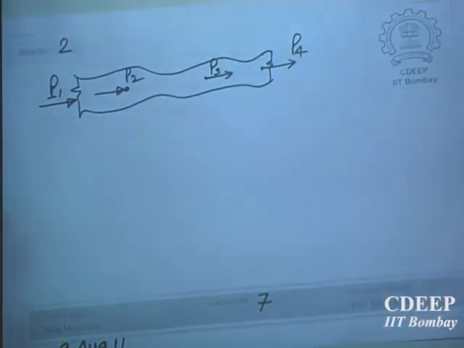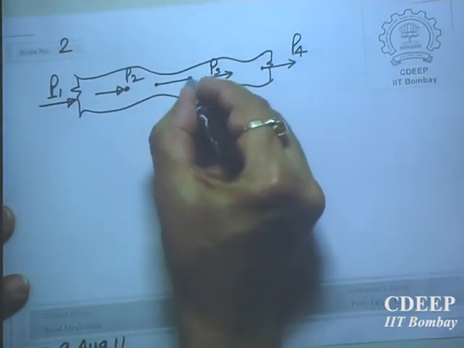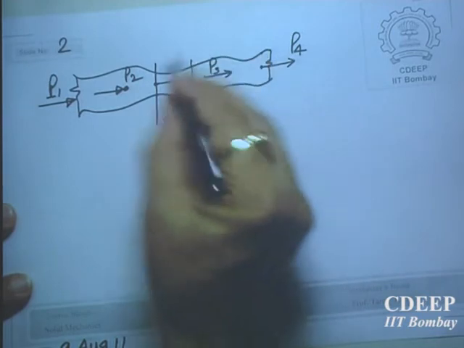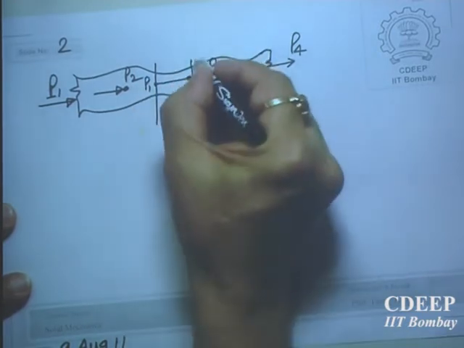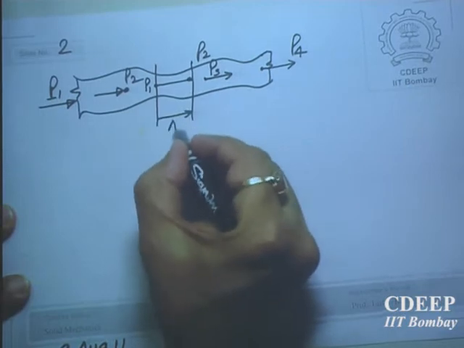This rod, which is of non-uniform cross section, is subjected to some axial loads, and we would like to find out what is the, let me take a small, P1 P2 such that this distance is delta x.